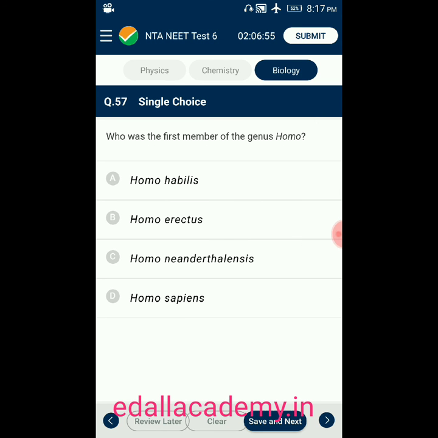Question number 57. Who was the first member of the genus Homo? Option A, Homo habilis. Option B, Homo erectus. Option C, Homo neanderthalensis. Option D, Homo sapiens. Answer is Homo habilis. The first member of the genus Homo is Homo habilis. The correct option for this question is option A.